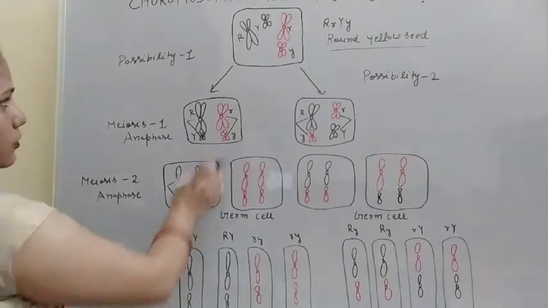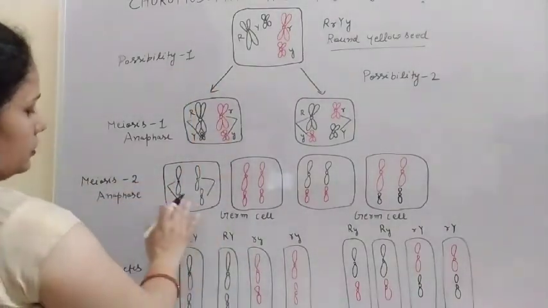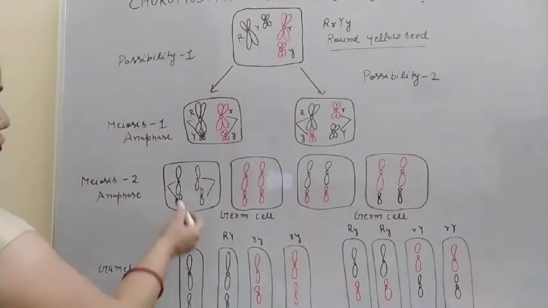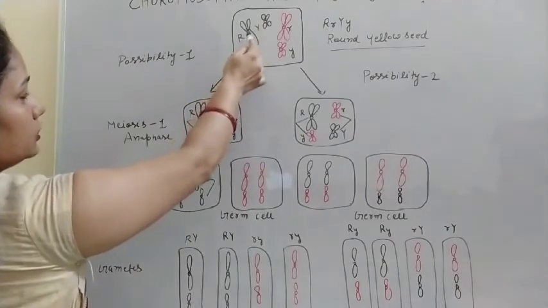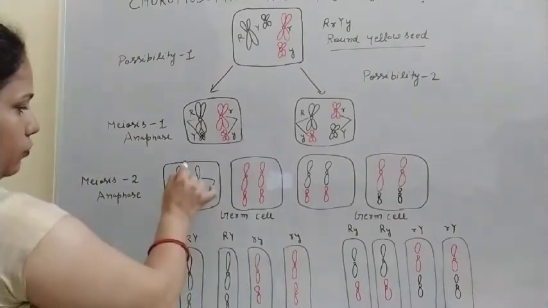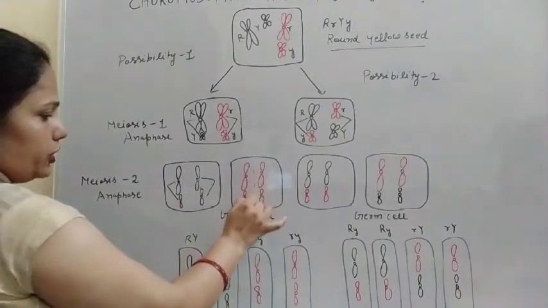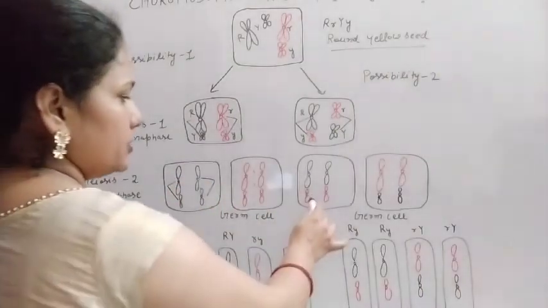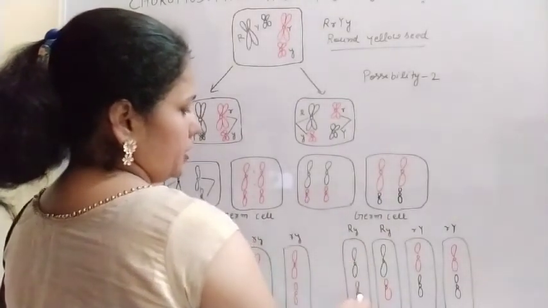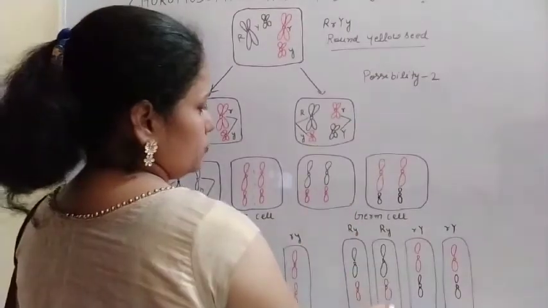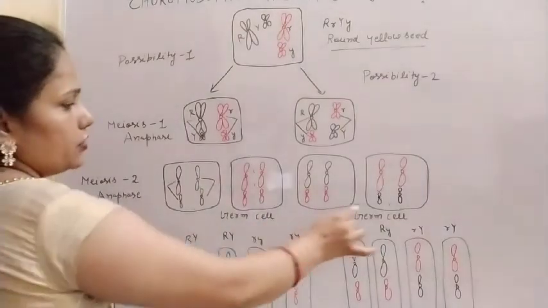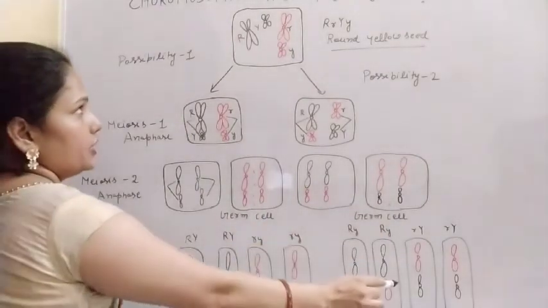Now what will be the possibility? In possibility 1, capital R, capital Y, because both the dominant chromosomes are there. Here also capital R, both are separated. Here also both are separated. But in the second case, this capital R and small y, so capital R and small y, capital R and small y. Here also. So from these 4 cells, now there is the formation of 8 cells.